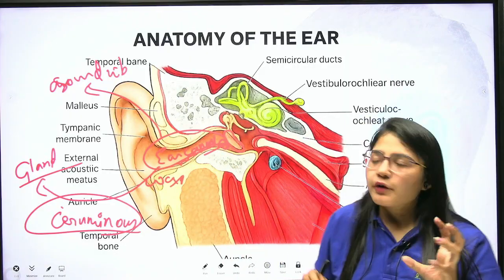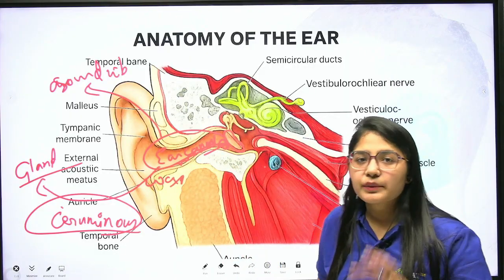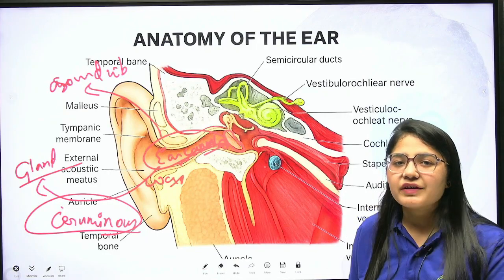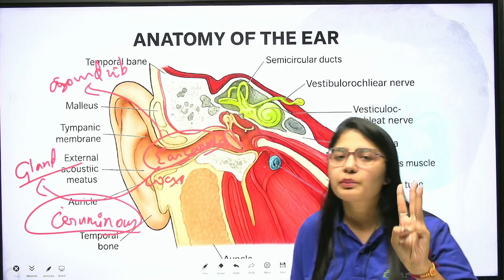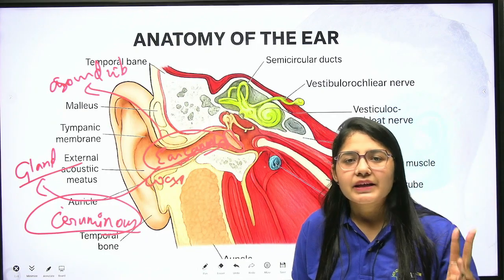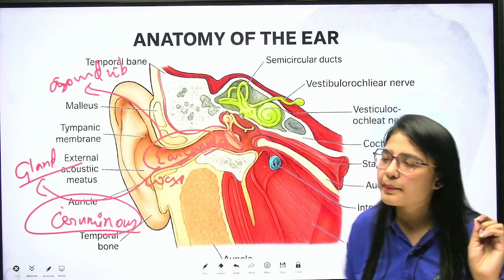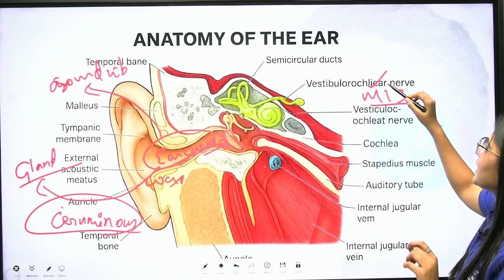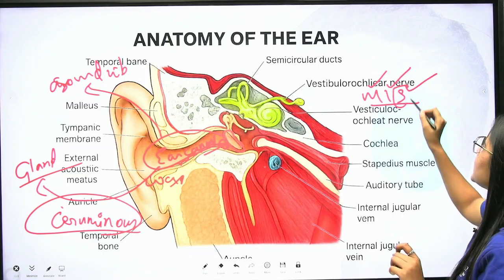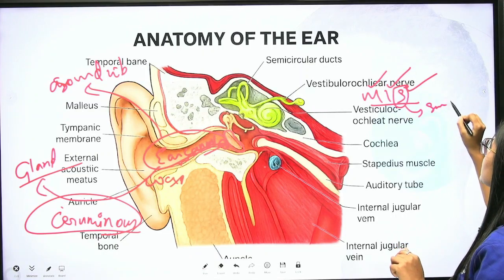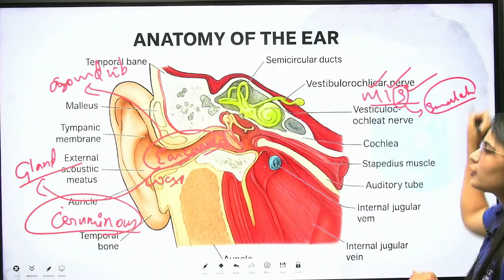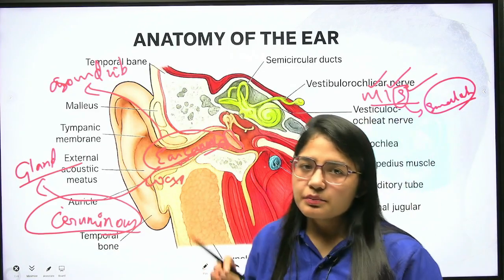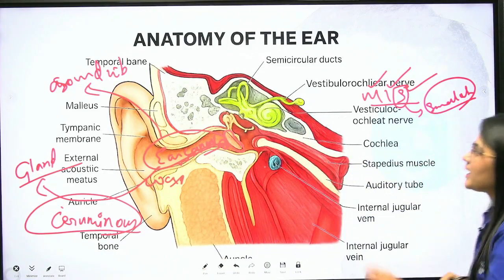Clear? Now after hitting the eardrum, the sound vibrations travel to three small bones known as malleus, incus and stapes. What are those? Malleus, incus and stapes. And the stapes is also known as the smallest bone of your body. This is the smallest bone of your body, known as the stapes.